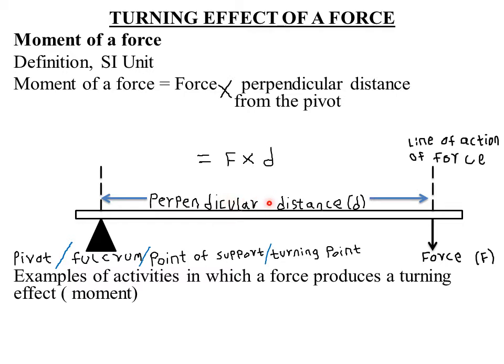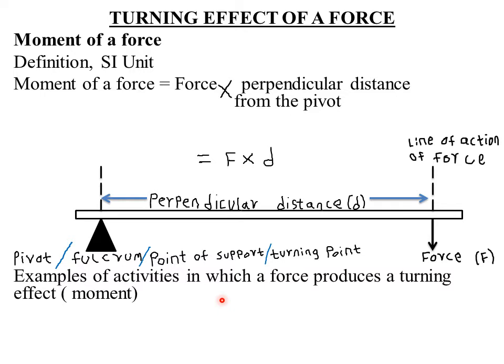So when the perpendicular distance is larger, it means the moment produced will be larger, because you are talking of a larger perpendicular distance. So a force with a larger perpendicular distance from the pivot will produce a lot of moment of a force. So the second application is that it is easier to tighten or loosen a nut or a bolt using a long spanner than a shorter spanner.